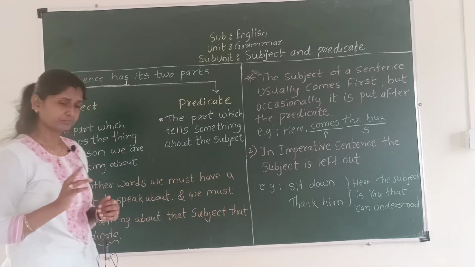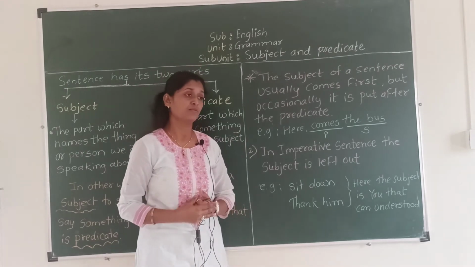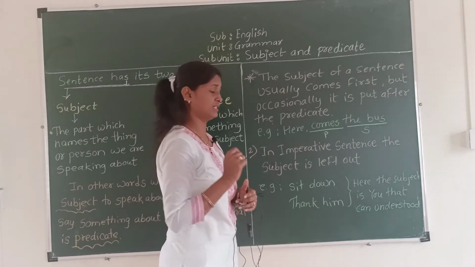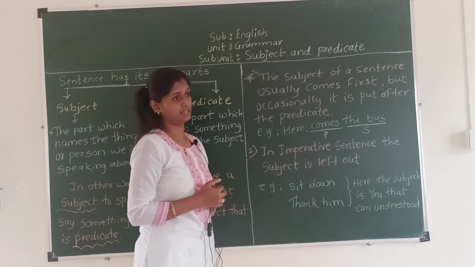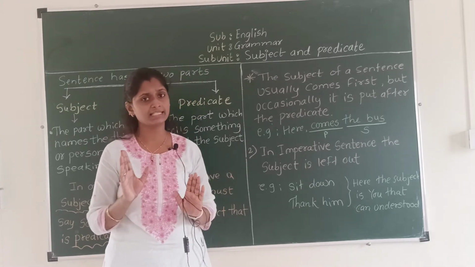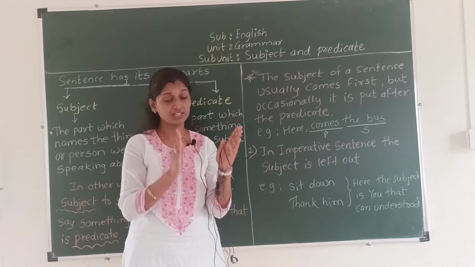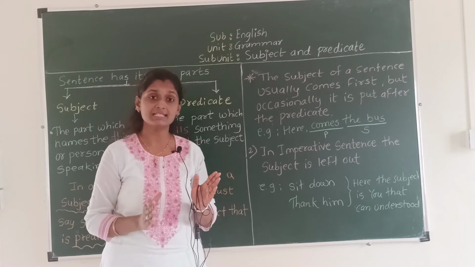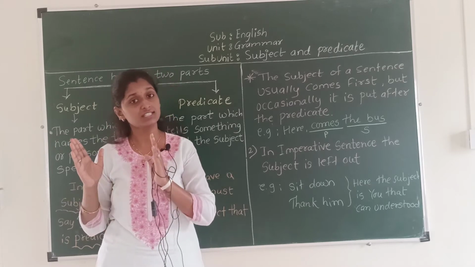Okay. Now see, these 2 rules we have to keep in mind. First is, the subject of a sentence usually comes first, but occasionally it is put after the predicate. It means that most of the time in one sentence the subject comes at the start of the sentence.